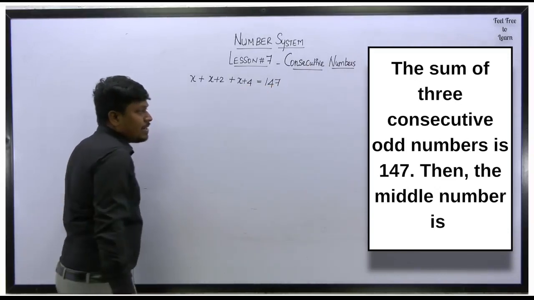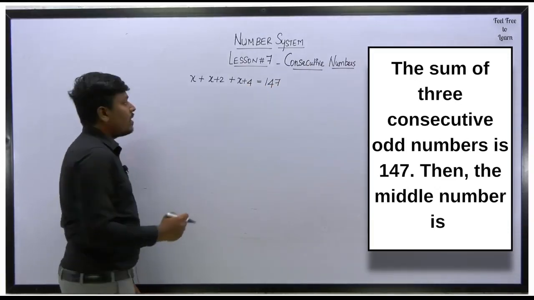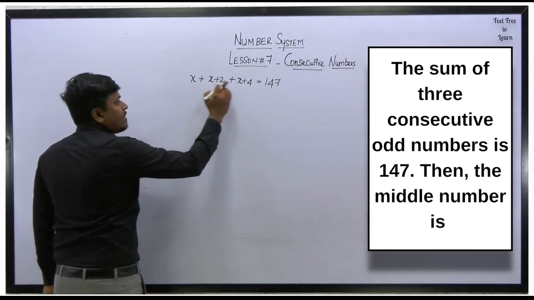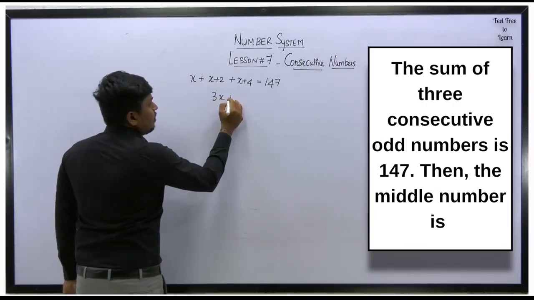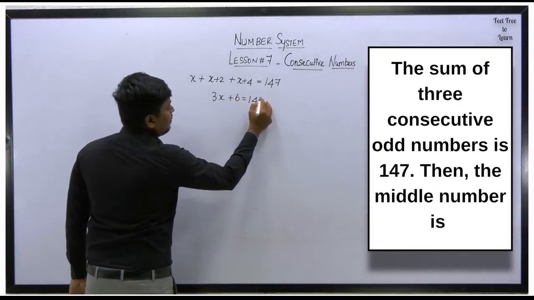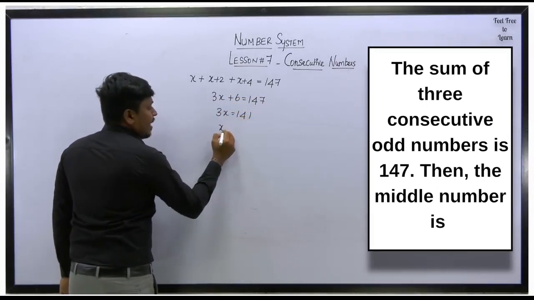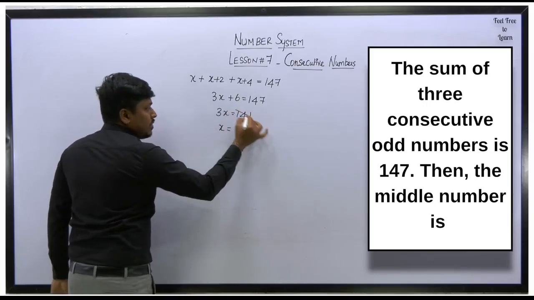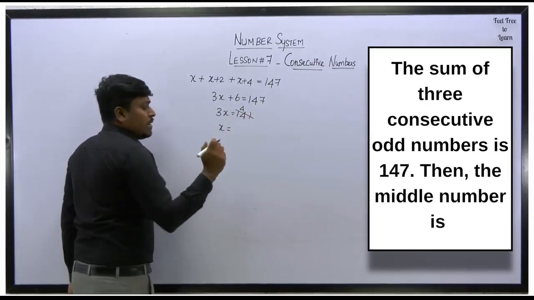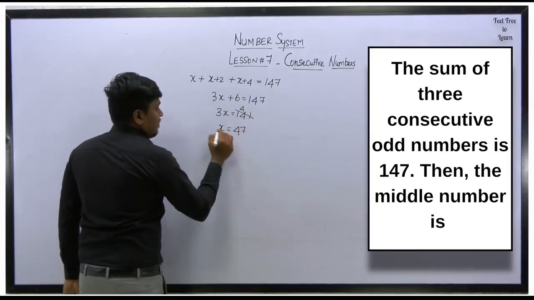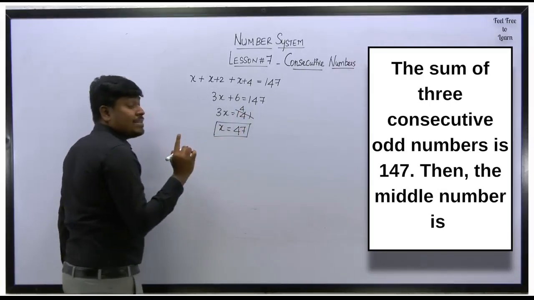Now what is our target? We have to find the middle number. Got it? So first let me add x and x and x, that will be 3x. 4 plus 2 will be 6, is equal to 147. So 3x is equal to 141. So x is equal to, 4 3s are 12, right? Remaining will be 21, 7 3s are 21. So 47. So finally we got the value of x is 47.